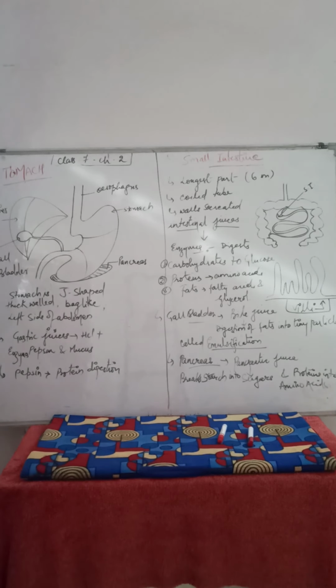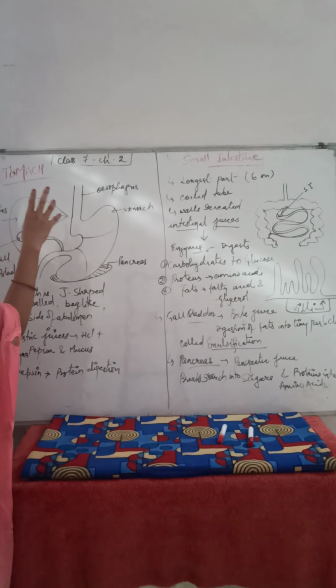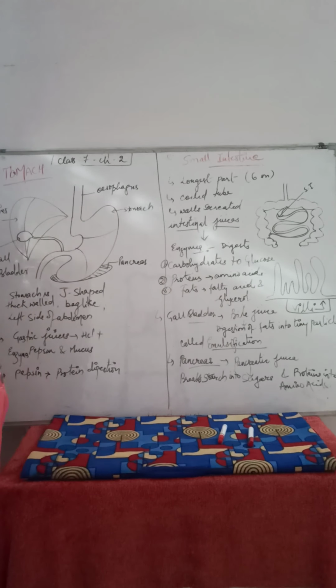Now let's move to the next part. What is the function of mucus? Mucus helps to maintain the pH and also protects the stomach lining from the strong HCl acid.